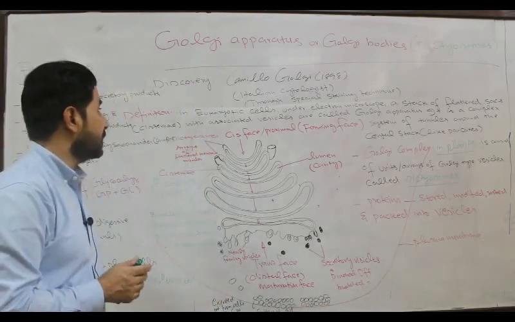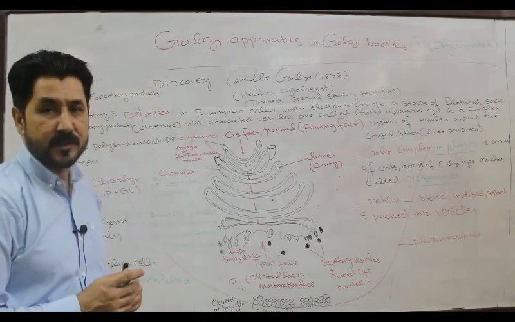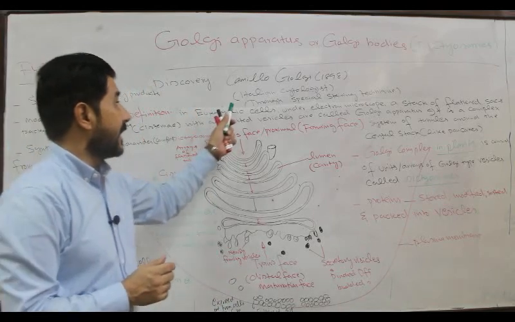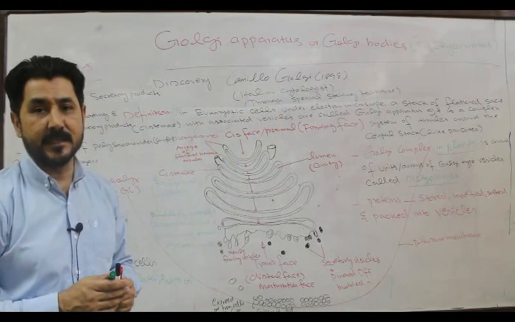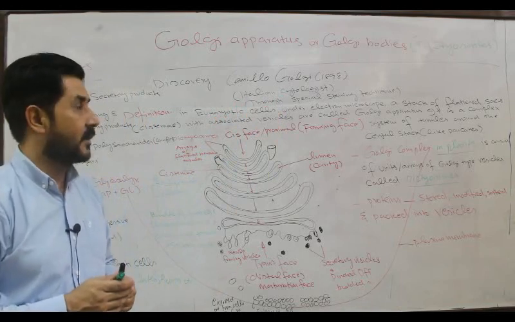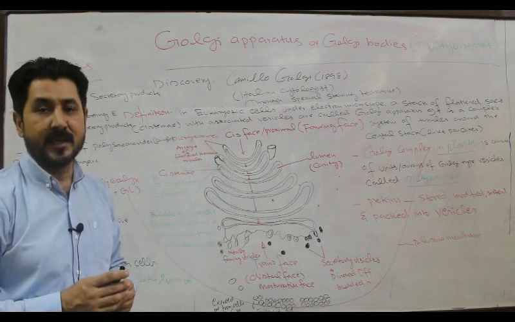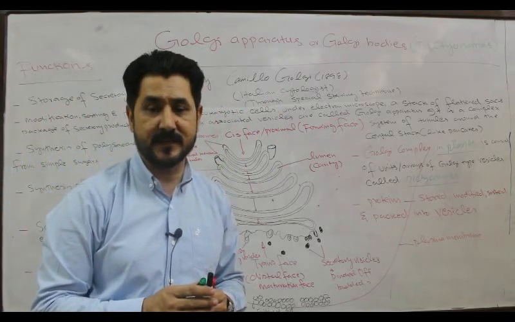First of all, who discovered these important cell organelles? It was an Italian cytologist named Camillo Golgi in 1898 who discovered them by applying special staining techniques.